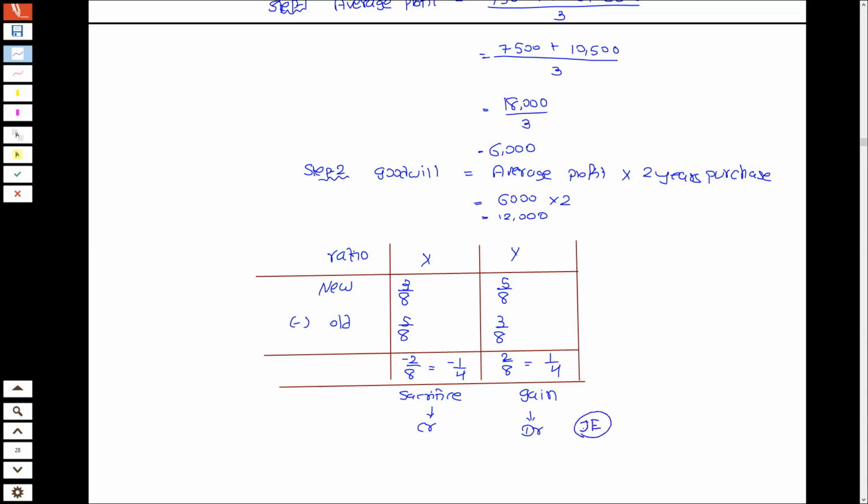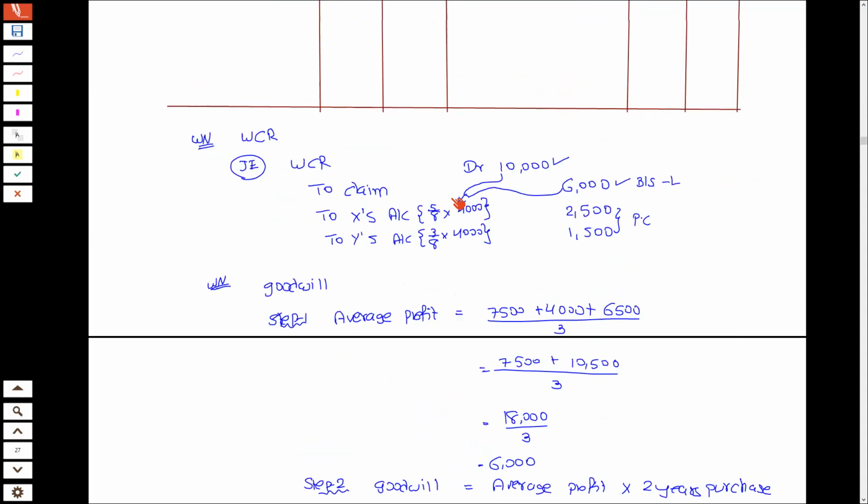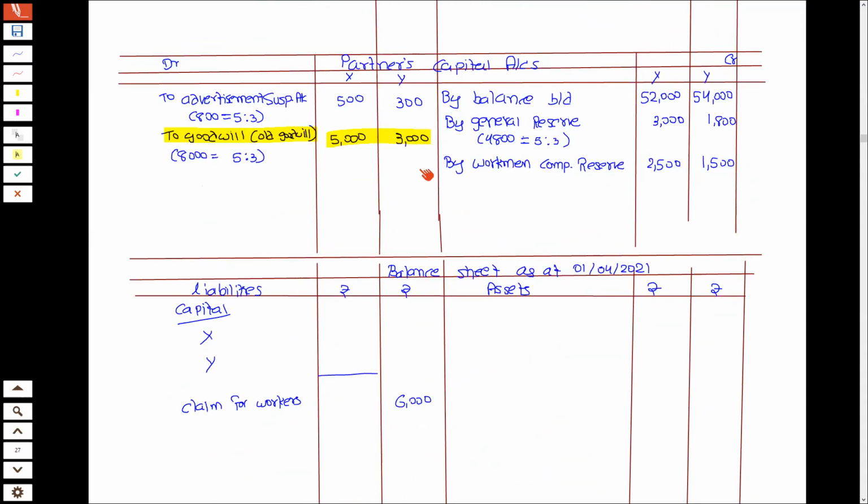So our journal entry is this. Y को debit करना है and X का capital account credit करना है. How much? 1/4 of total goodwill. Goodwill is 12,000. So 4 3s are 12. So this is the entry. Y को debit 3,000, X को credit 3,000. So we will give effect Y debit 3,000 in partners account.